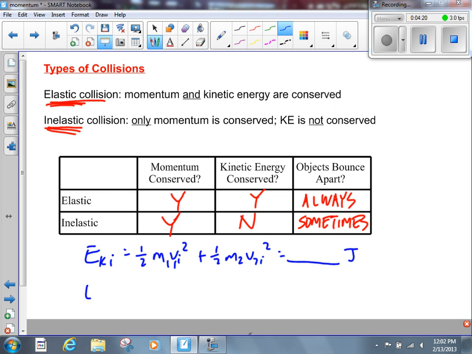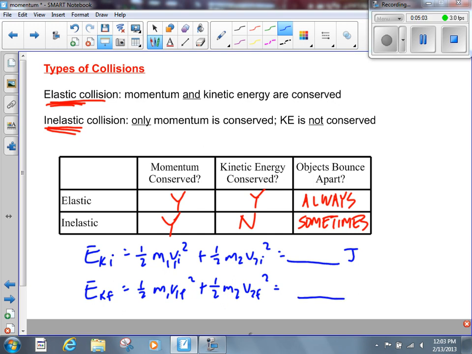Then let's calculate the final kinetic energy. Let's say EKF is equal to 1/2 m1 v1f squared plus 1/2 m2 v2f squared. Could that change? Sure. If the objects stick together, then we would only have one term, 1/2 mvf squared. If there were three objects, it would be 1/2 m1 v1f squared plus 1/2 m2 v2f squared plus 1/2 m3 v3f squared. But you see what we're doing here. We multiply 1/2 mv squared for each object that we have both before and after the collision. And then we add up the initial kinetic energy, we add up the final kinetic energy, and then we compare them.